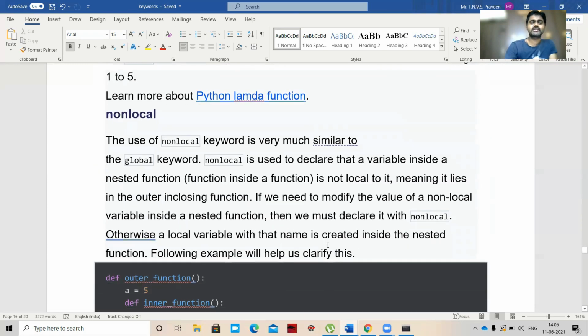Next, nonlocal. So the use of the nonlocal keyword is very much similar to the global keyword.